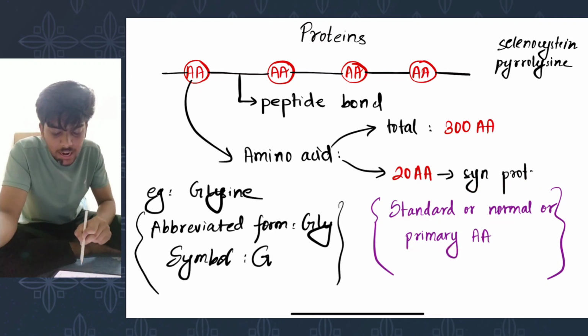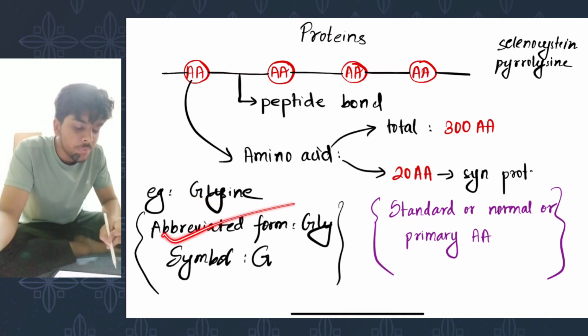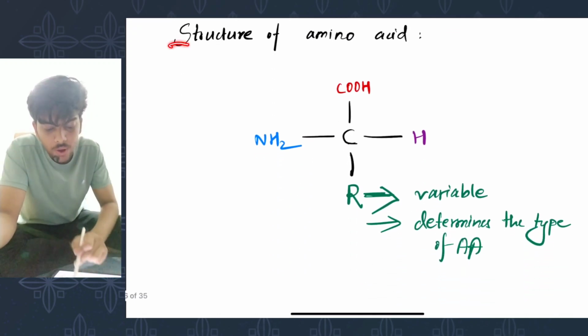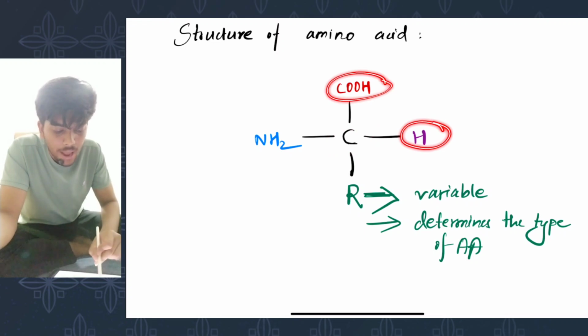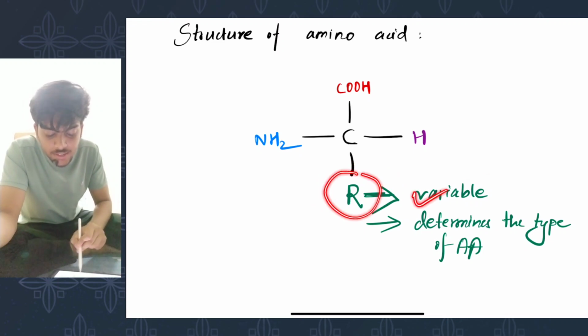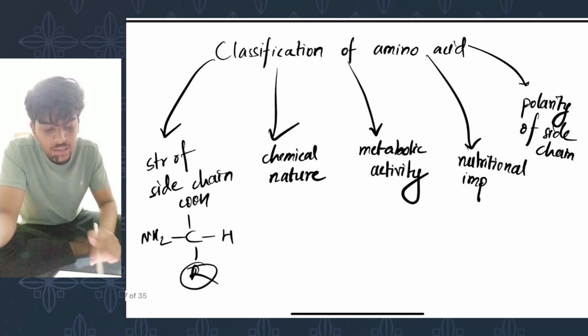Let's take an example of standard amino acid, glycine. You can represent it with the help of an abbreviated form or using a symbol. Structure of amino acid. The carbon atom is attached with hydrogen, carboxylic group and amino group and a side chain with the help of covalent bond, where the side chain is variable and it is the side chain that determines the type of amino acid.